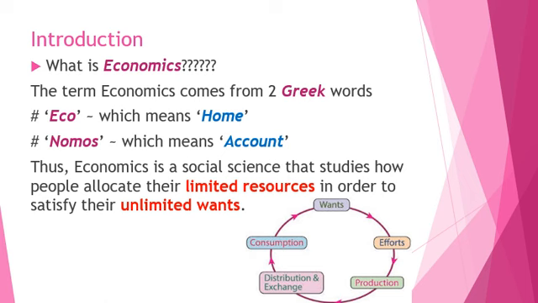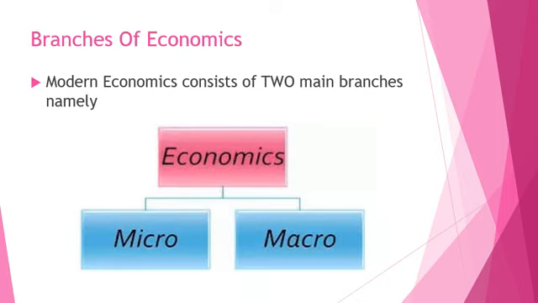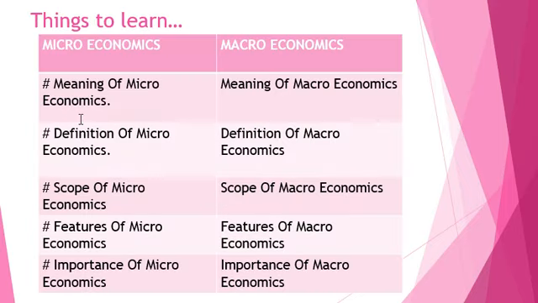to satisfy their unlimited wants, यानी इंसान अपने लिमिटेड रिसोर्सेस से कैसे यूज करे ताकि उसकी अनलिमिटेड वांट्स पूरी हो, इसी को स्टडी करने को हम इकोनॉमिक्स बोलते हैं. Now इकोनॉमिक्स में भी काफी ब्रांचेस है. There under modern economics there are two main branches. First is microeconomics and second is macroeconomics. जैसे हमने पहले कहा था कि हम दोनों ही चीज़ों को लर्न करने वाले हैं. We are going to understand both microeconomics as well as macroeconomics.